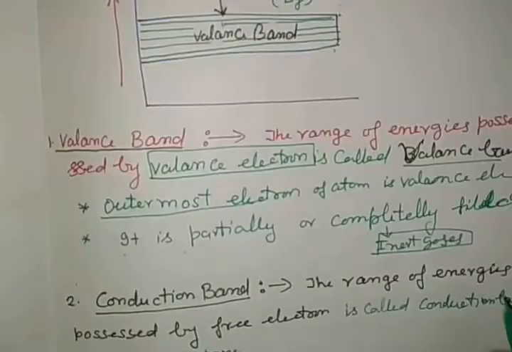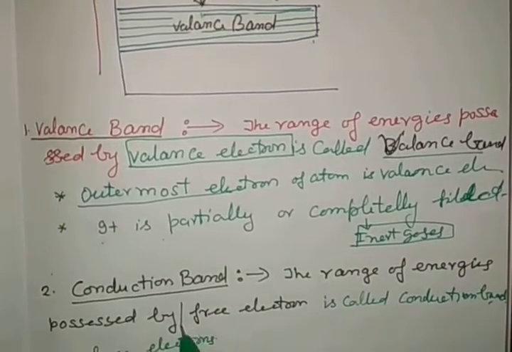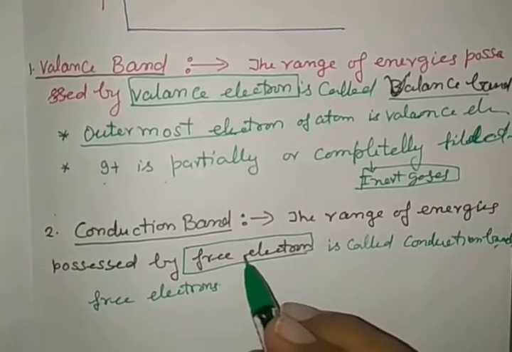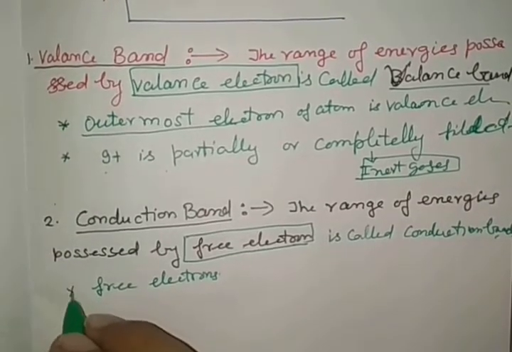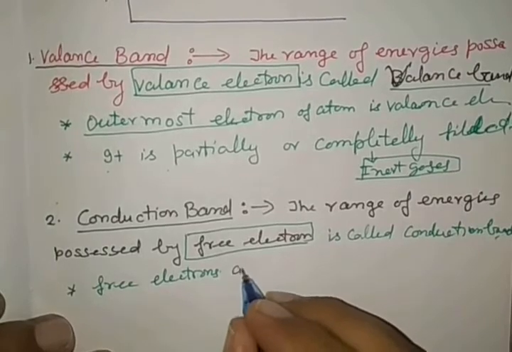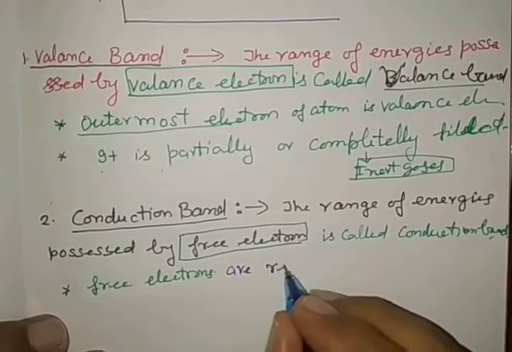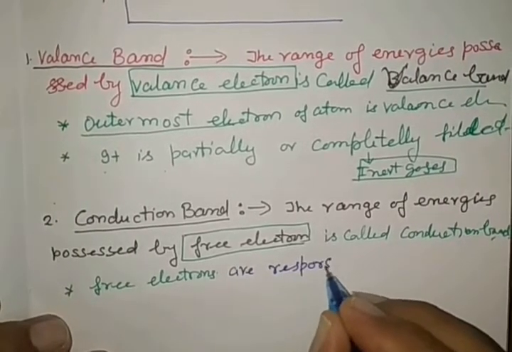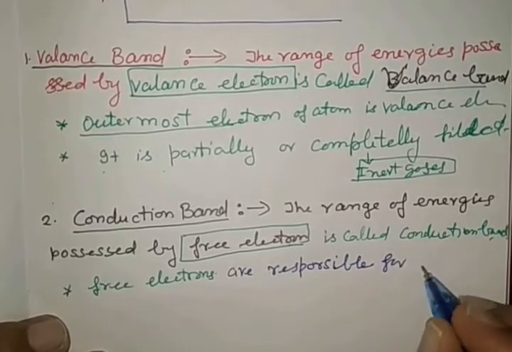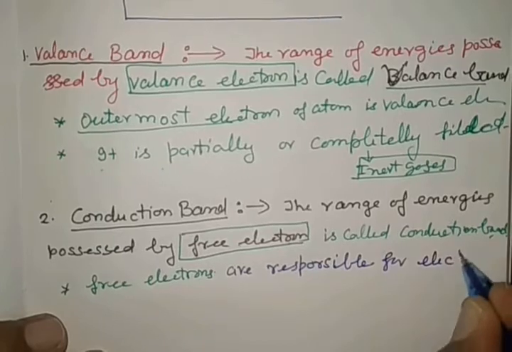This is the conduction band in which, see in the box, which type of electron lives? Free electrons. See carefully. These free electrons are responsible for electric conduction.